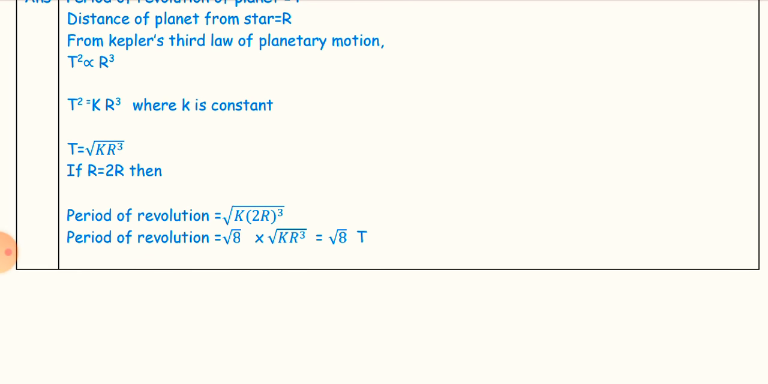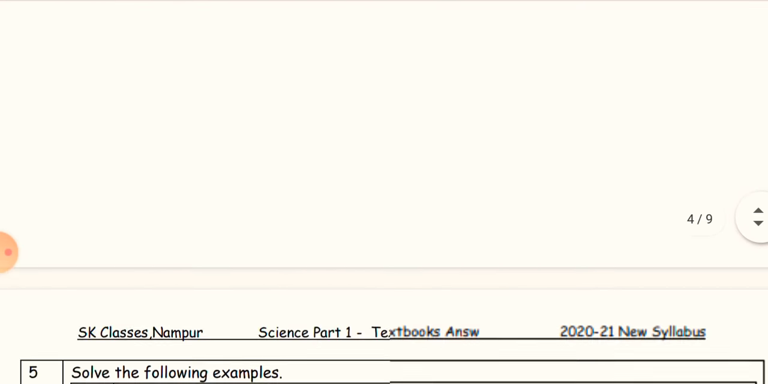If r is equal to 2r, then the period of revolution is equal to under root k in bracket 2r bracket cube. The period of revolution is equal to root 8 into k r cube, but k r cube we know is T, so root 8 T. The period of revolution is equal to root 8 T.